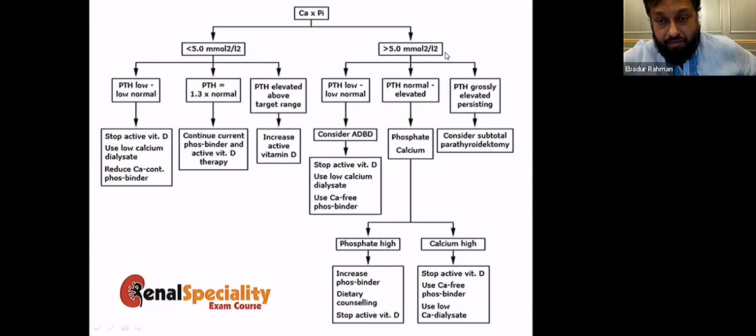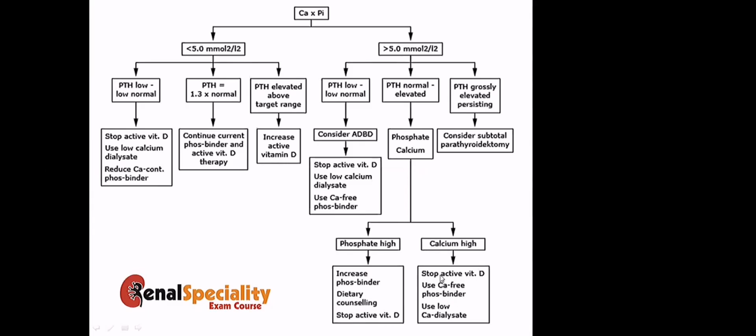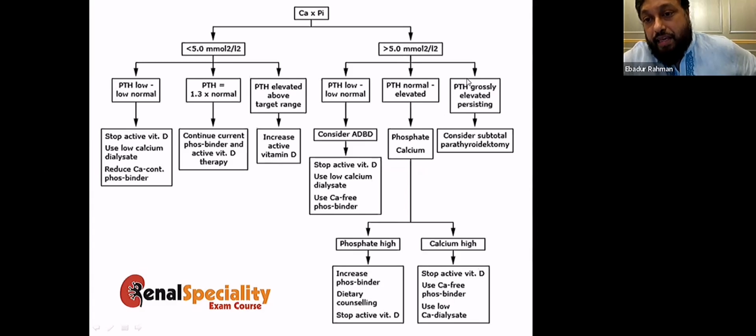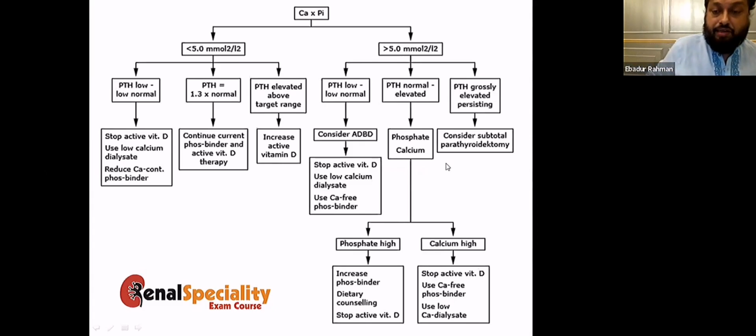Now, if the calcium phosphate product is higher and PTH is low, then you consider adynamic bone disease, and stop all the calcium-containing medications. If the PTH is elevated and the phosphate is high, then you should do a dietary consultation and stop vitamin D. If the calcium is high, in that case, you use calcium-free binders like sevelamer. If the PTH is grossly high, just like our first case, you consider subtotal parathyroidectomy.